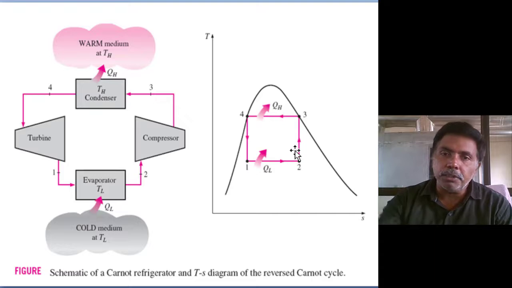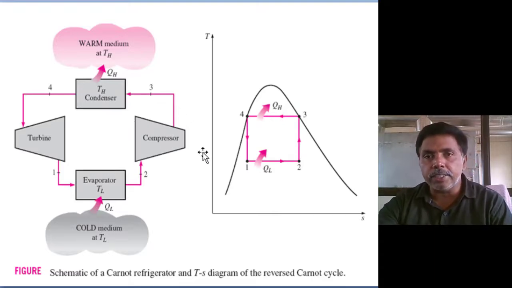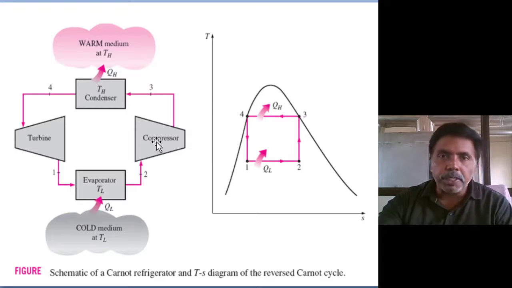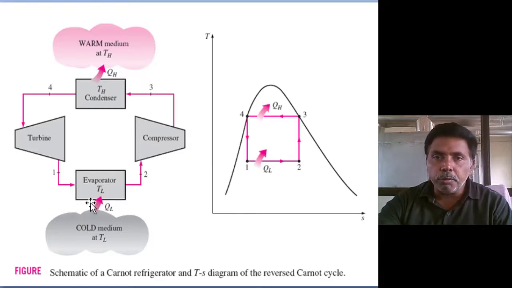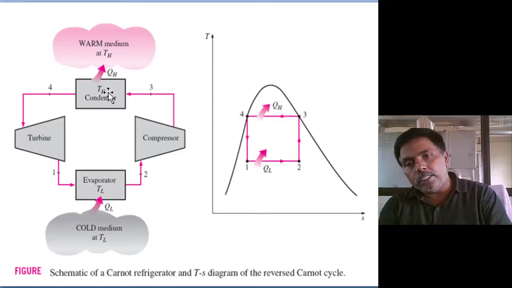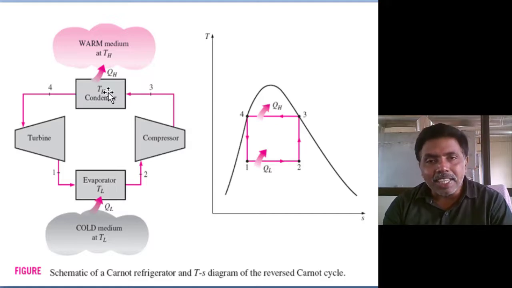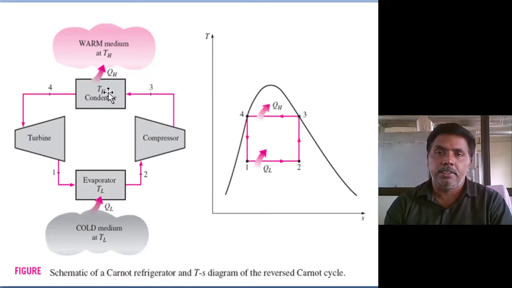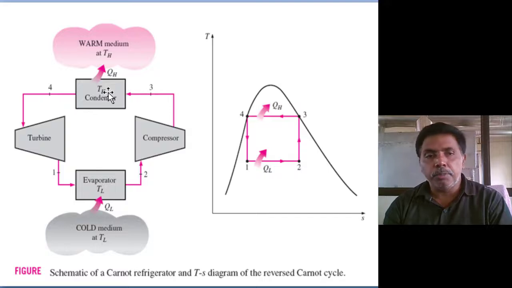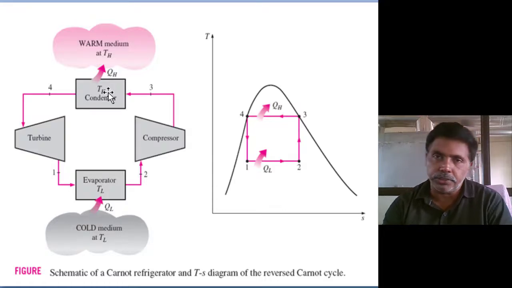Then in this condition we will supply some work. Earlier there was a turbine, and we extracted some work. Now we are supplying some work, so the transfer of heat from low temperature to high temperature is possible. So now in these vapor refrigeration cycles, first we are putting the reversed Carnot cycle. Then what is the possible efficiency? If it is practically feasible, the Carnot cycle is the best cycle. Why? Because we will get the highest efficiencies.